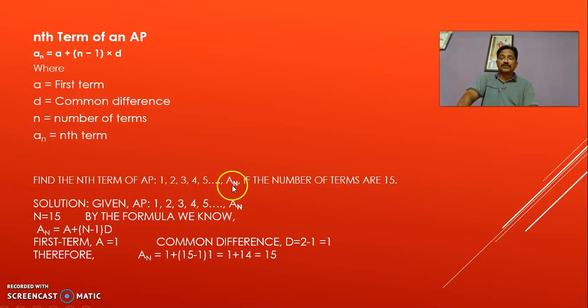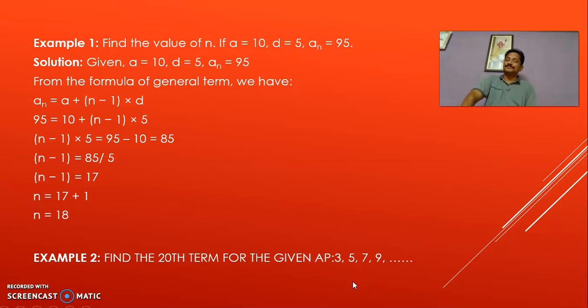So, 1, 2, 3, 4, 5 and so on, the number of terms is 15. Find the nth term of the series. What is the nth term of the series? Okay. AP 1, 2, 3, 4, 5 and An. So, n is equal to 15. We are using the formula An equal to A plus n minus 1 of D. Here A is 1 and D is 1. So, the nth term An is simply n.